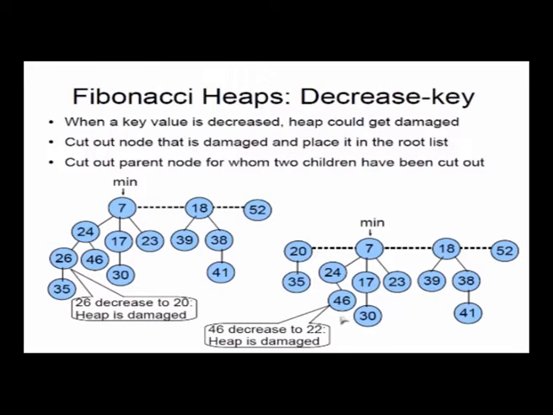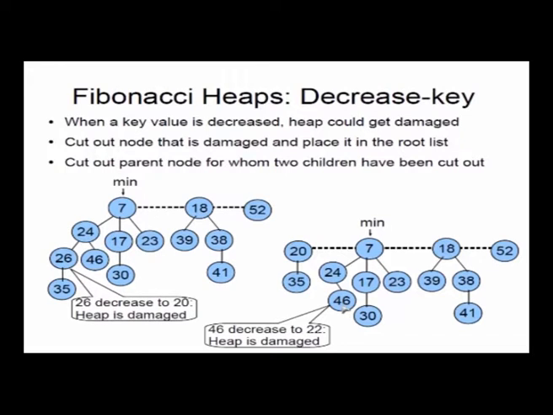Say for example, I now decrease the key of 46 to 22. So when 46 is decreased to 22, what should I do? I cut out 46 and put it in the root list. So 46 becomes 22 and 22 goes in the root list. But because of this rule, which says if both the children of a parent are gone, then see 24, one node has gone, we cut out 26 already.